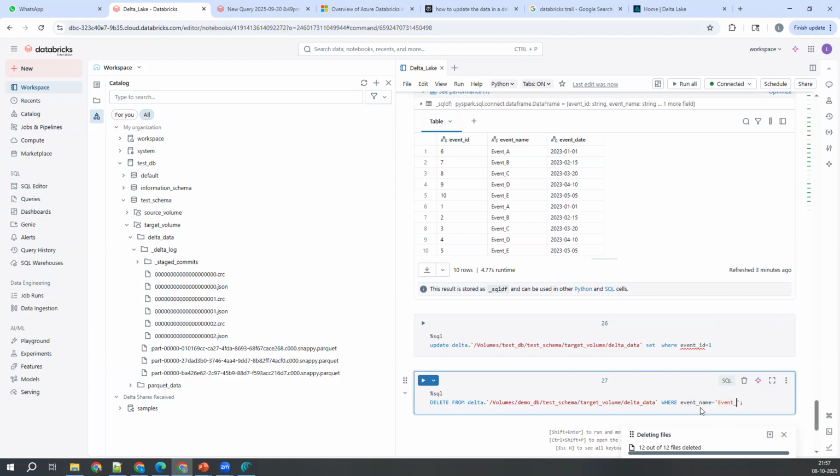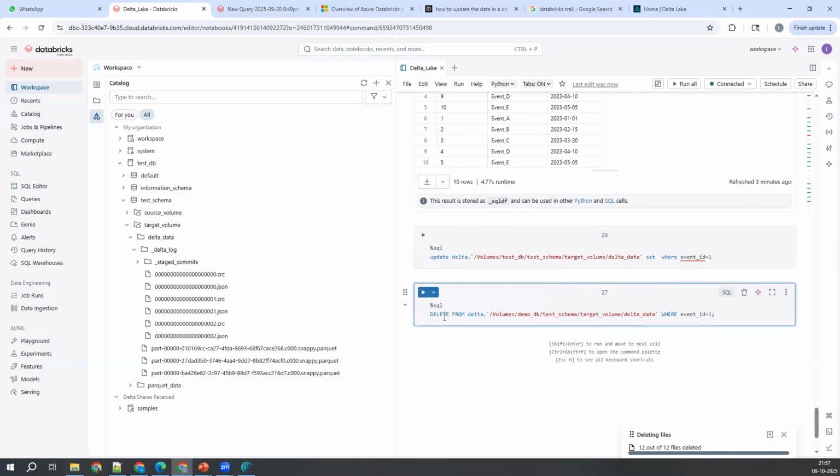So where event ID is 1, that's what I wanted to remove. Event ID equal to 1. See, it has given me help here. Now let me execute this command: delete from table. That's what you do, right? Even in databases, the where command we regularly use. Let me execute this one and see what is happening.